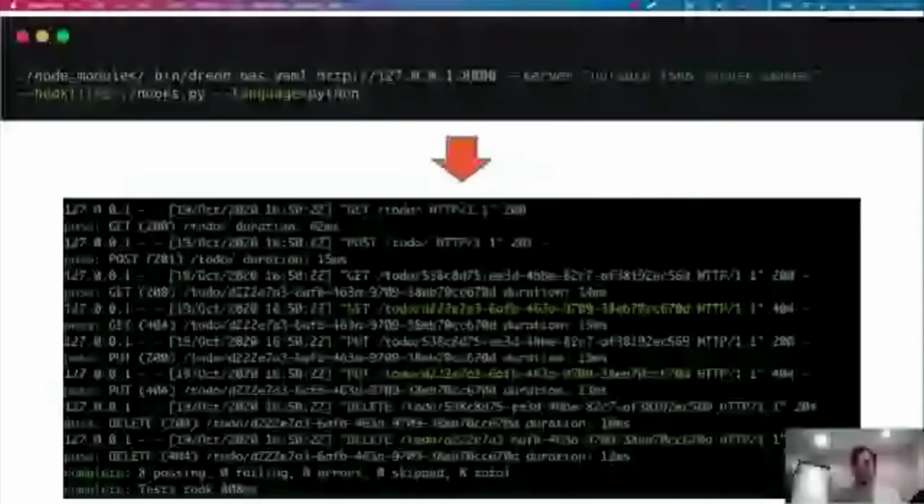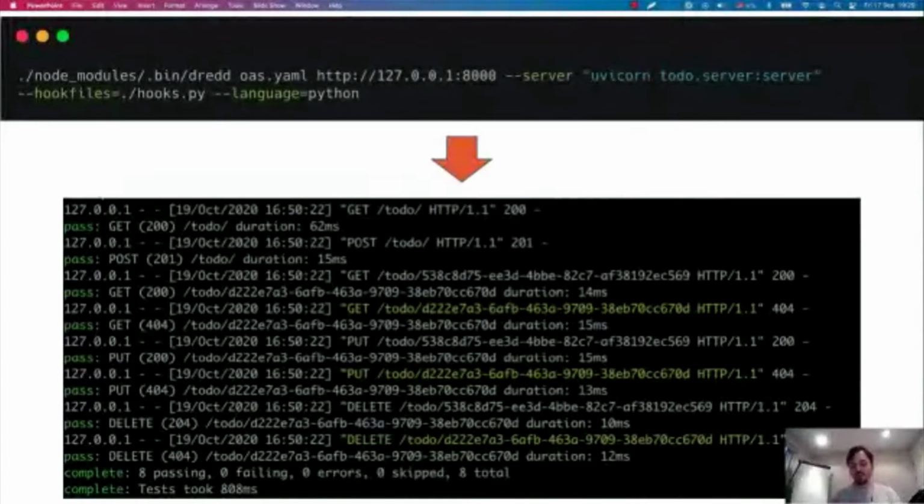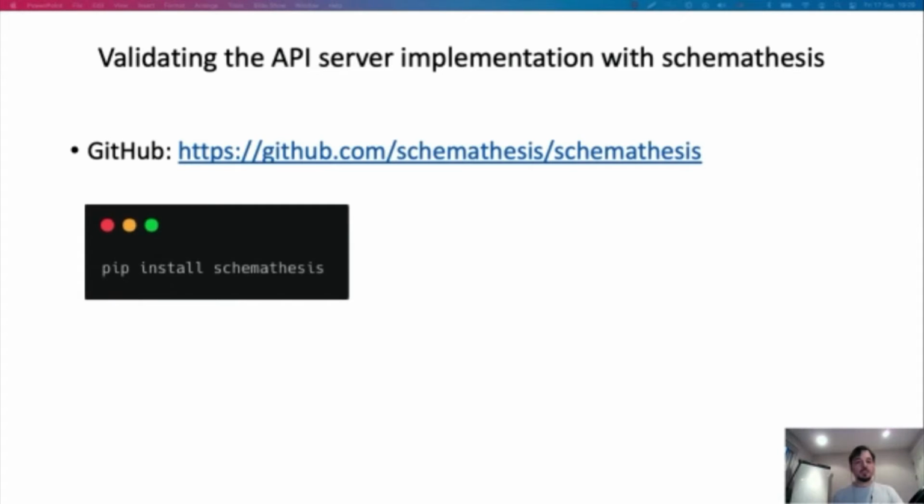Now, the only limitation about Dredd is that it typically only tests the happy path for each endpoint. It's simply sending the expected payloads to the API and validating that the API is responding with the expected responses. Before you release your APIs to production, you want to make sure that you run a more comprehensive and robust test suite against the API implementation, making sure that you're testing all possible combinations of properties, formats, types, and values for your API. Here's where a different tool comes in, which is called Schemathesis.